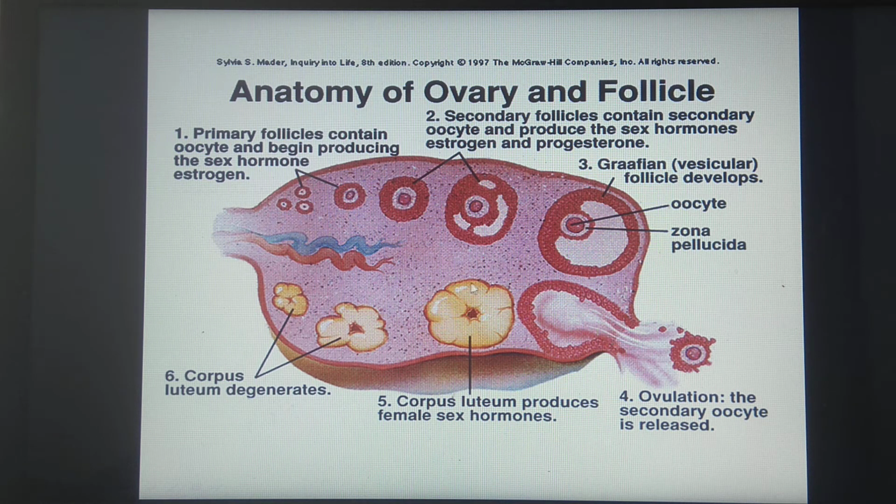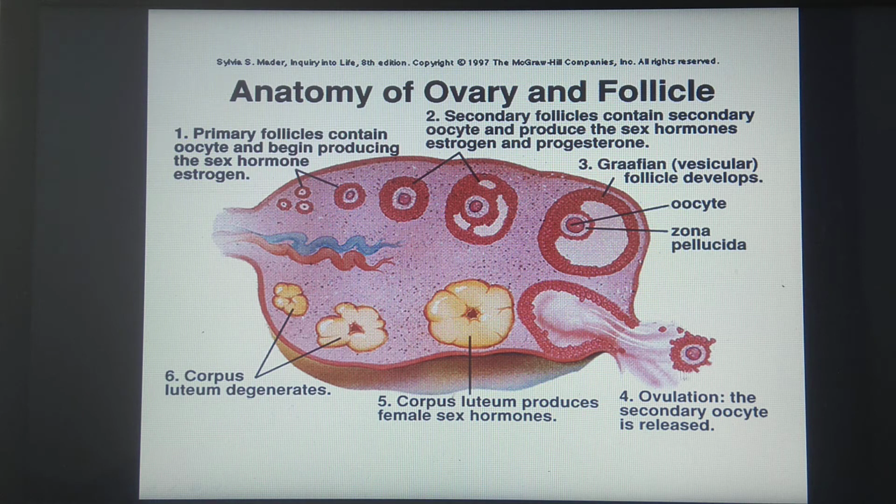After this, the remaining follicular cells form a structure called corpus luteum. This corpus luteum is a secondary endocrine source, for the production of the female sex hormone called progesterone. So remember, corpus luteum is formed from the remaining follicular cells and becomes a secondary endocrine source for the secretion of progesterone.